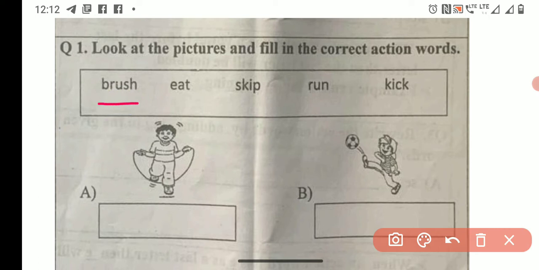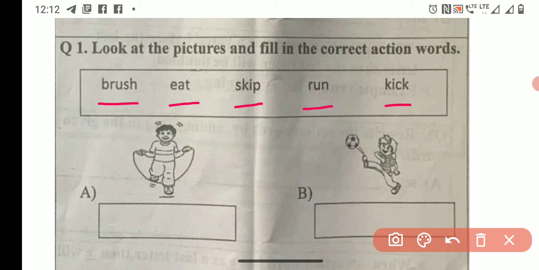BRUSH, brush. EAT, eat. SKIP, skip. RUN, run. KICK, kick. Accordingly, you have to fill it.